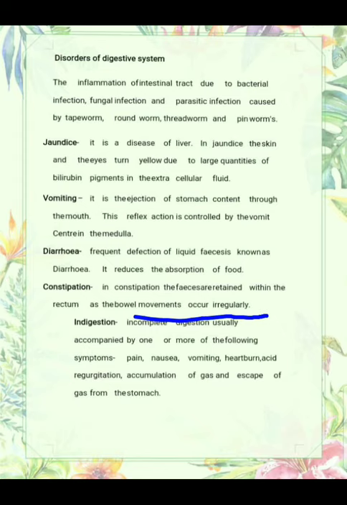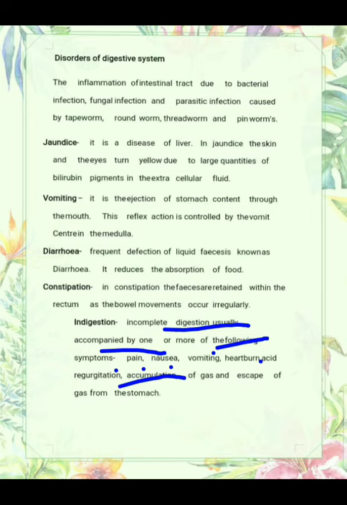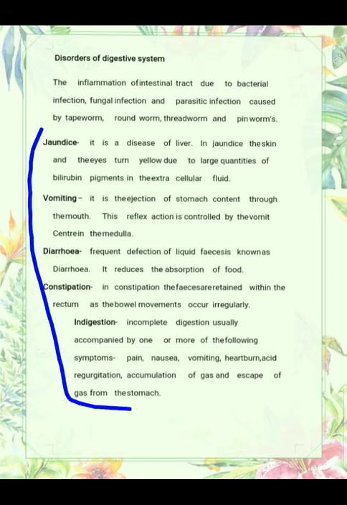The last is indigestion. Indigestion is incomplete digestion, usually accompanied by one or more of the following symptoms. Incomplete digestion takes place in our body, due to which there is pain in the stomach, nausea, vomiting, heartburn, regurgitation, accumulation of gases, and escape of gases from the stomach. We are all aware of these diseases, because in normal life they are very common.